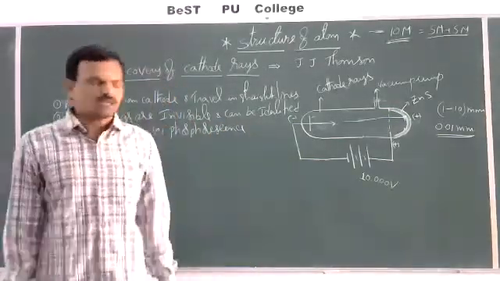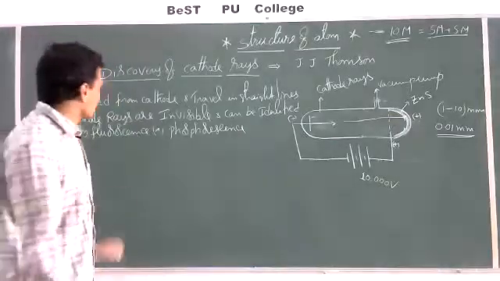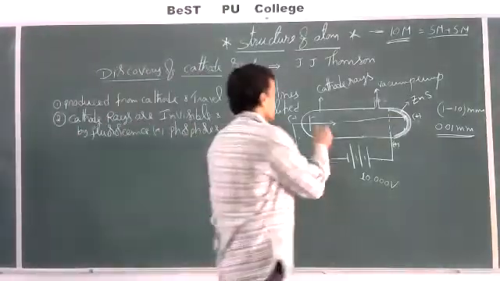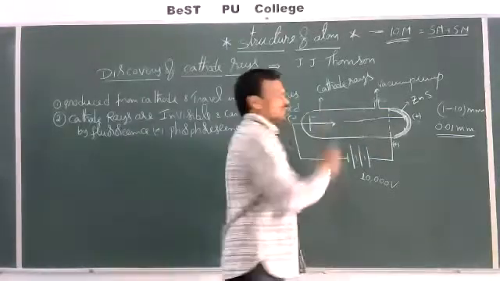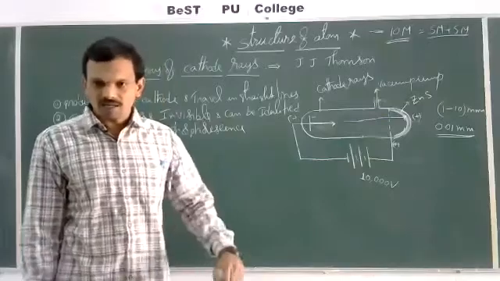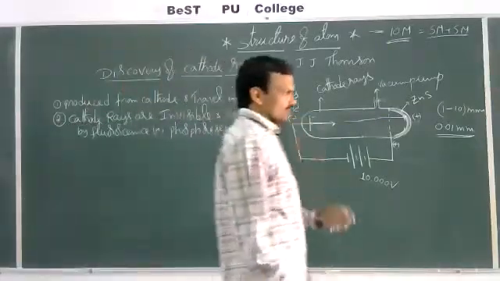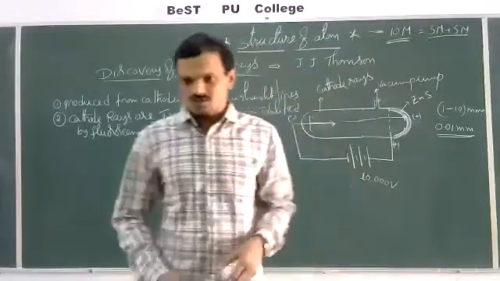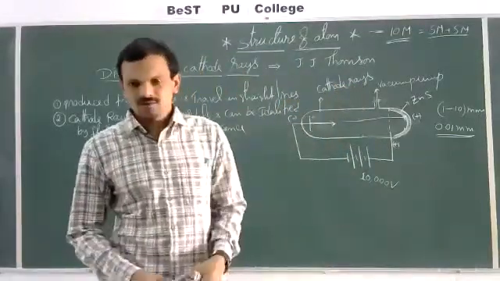By fluorescent material or phosphorescent material, we can notice the cathode rays. The best example is the picture tube in a TV. Whenever no signal is received from the antenna, if you switch on the TV, you can observe some black and white dots on the screen.